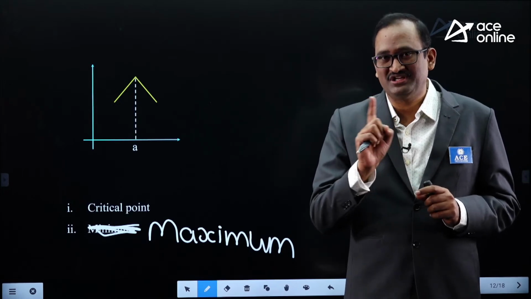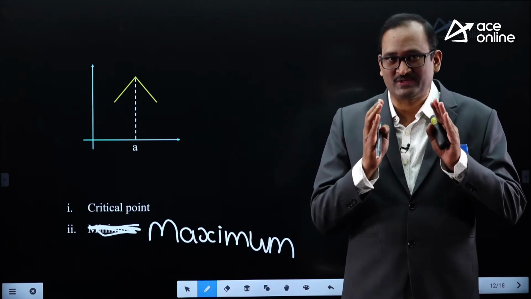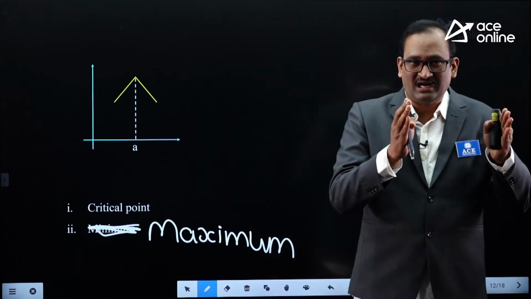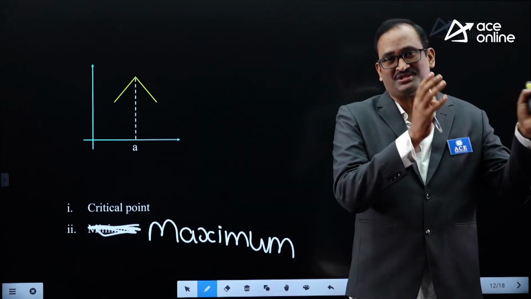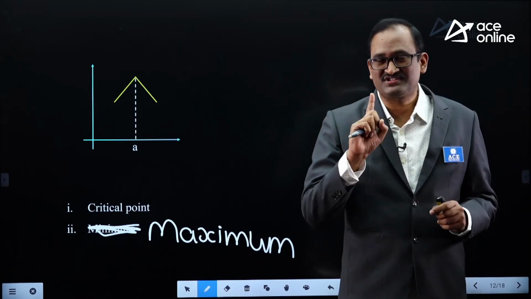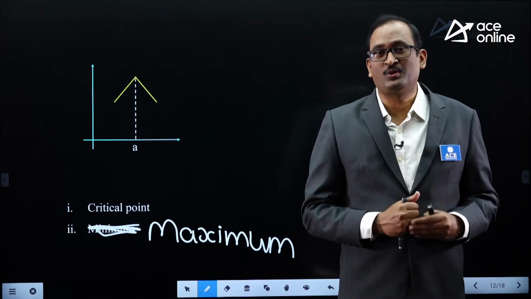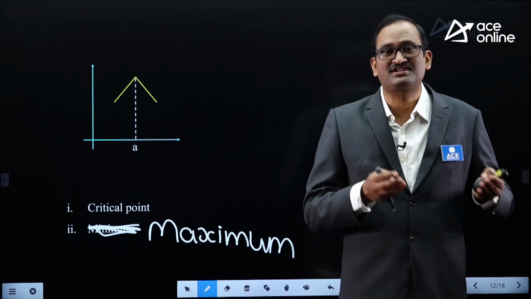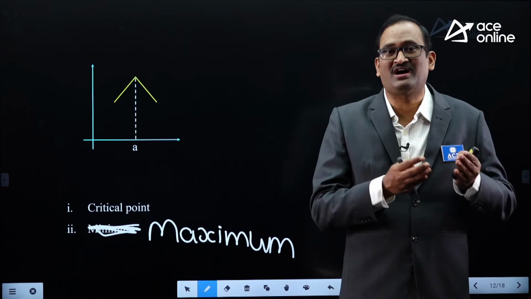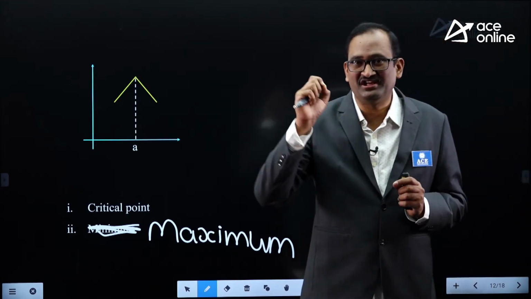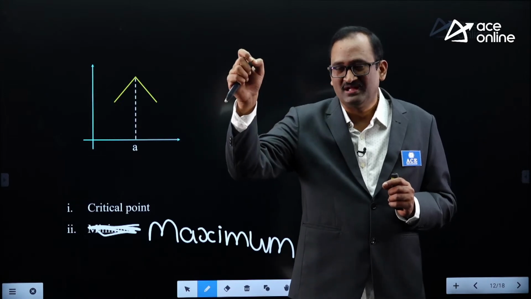But the converse need not be true. I will also explain that. Once again remember, maxima and minima occur at critical points or stationary points, but the converse need not be true. It means at each stationary point, it is not compulsory that the function has either a maximum or a minimum.